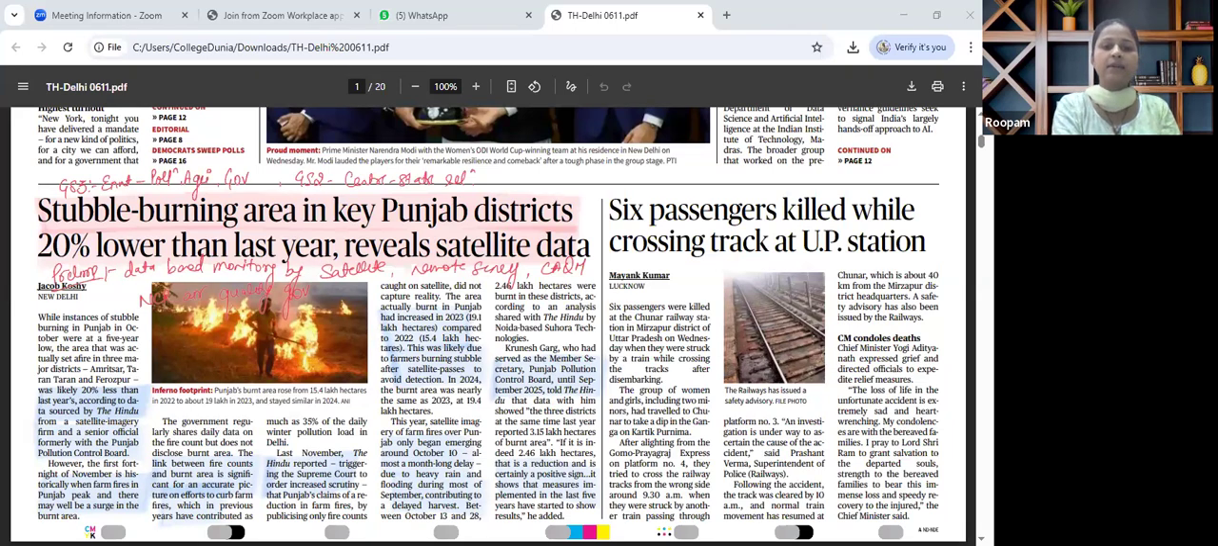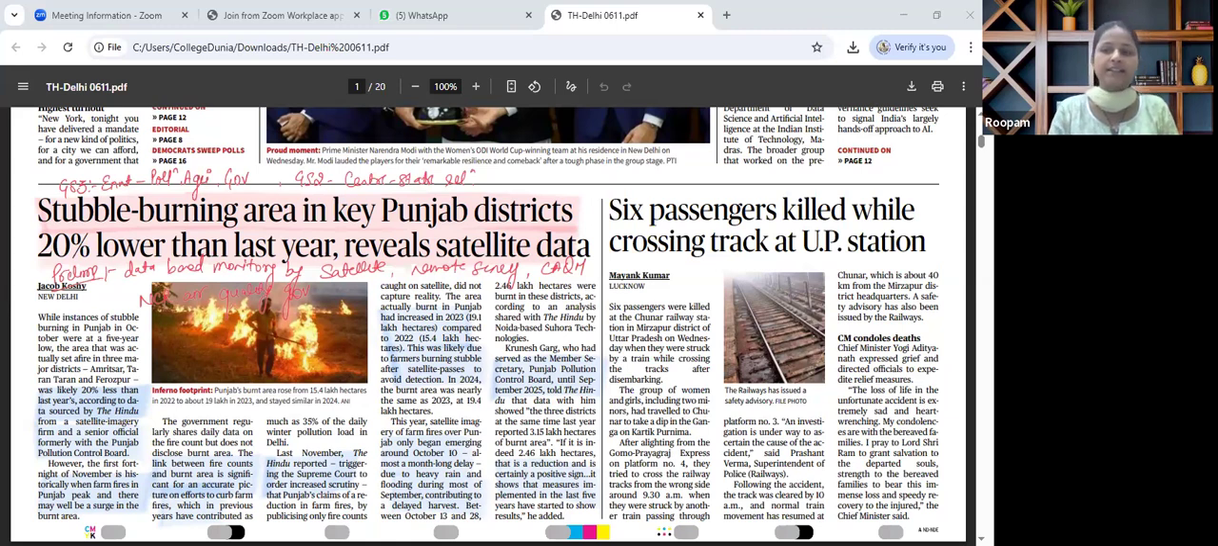The very first article that is there in the paper and is relevant for our exam is about stubble burning areas in key Punjab districts 20% lower than last year, reveals satellite data. So we all know every year in the month of October and November, the peak pollution in the NCR region rises. And the major concern and the major problem for this is stubble burning. So this is relevant for GS paper 3, environment, pollution, agriculture, and GS paper 2, governance and center-state coordination.